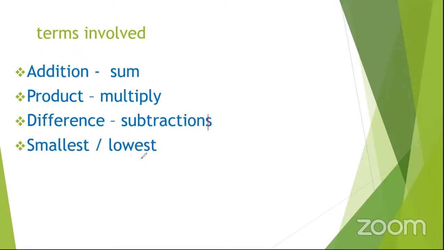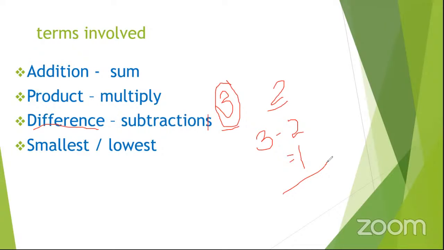For the case of the digits, when they talk about the difference, they don't want you to say, oh, 3 comes first and 2 is the last, no, they don't want that. When they talk about the difference between 3 and 2, they just want you to subtract 3 minus 2. So their difference is 1. That is what they want for the case of the difference.